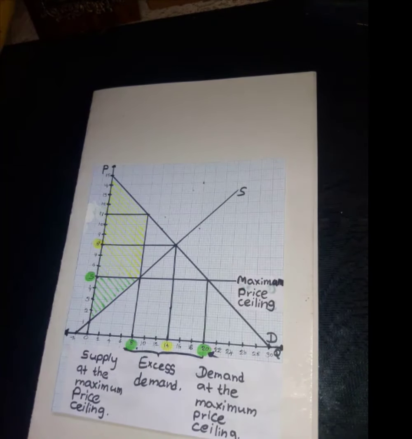Also, we know that before implementing the maximum price ceiling, economic surplus equals 98 rupees. But now it has reduced to 80 rupees.